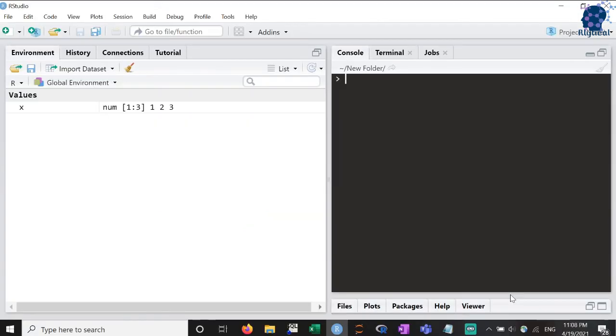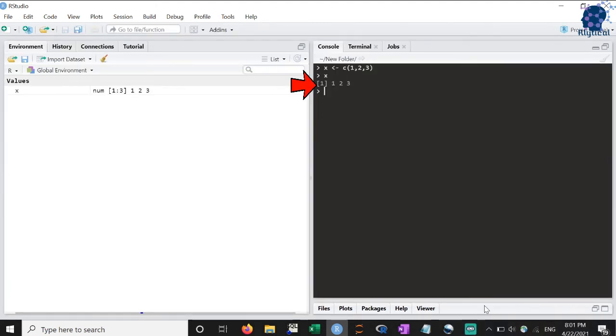Let's look at the vector x that we created earlier. As you see, when I type x in the R console, the numbers within x are printed in the console. You would have also observed the number 1 within square brackets. This simply denotes the starting position of the first element of this line. So the number 2 from vector x has position 2 and number 3 has position 3. These are also known as the indices of a vector.